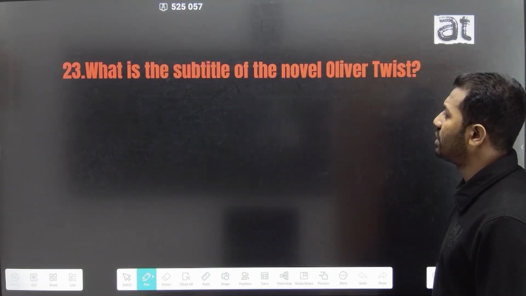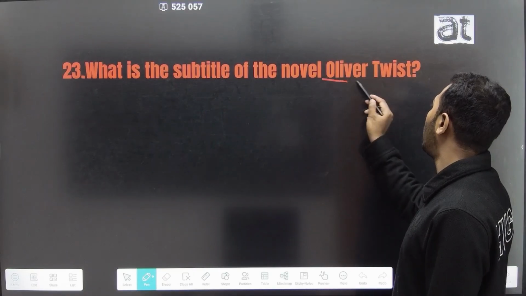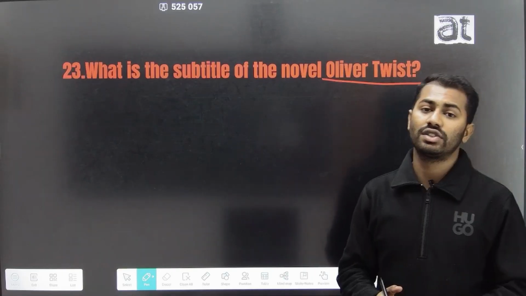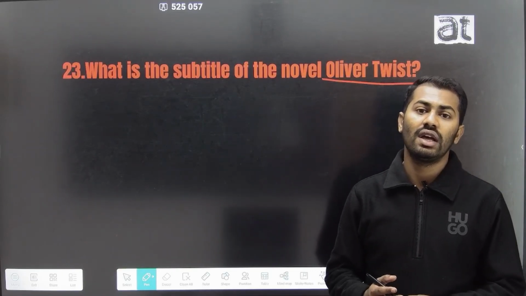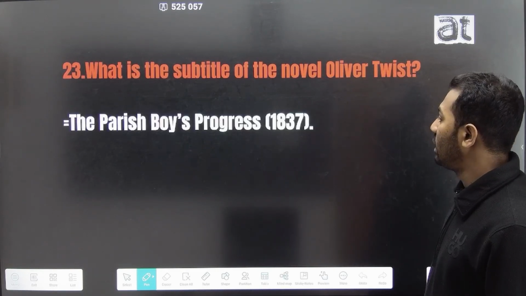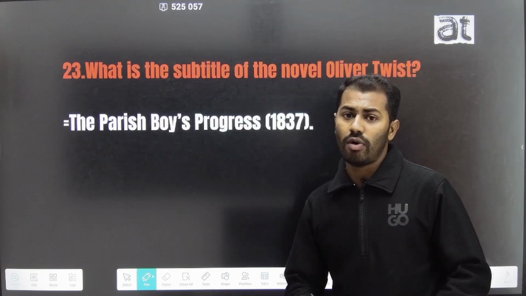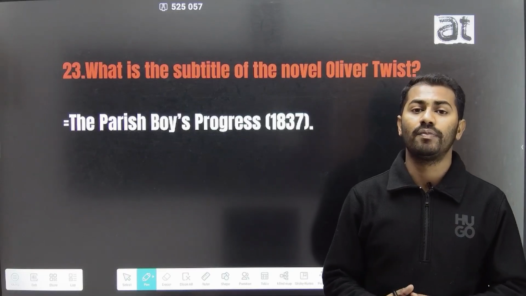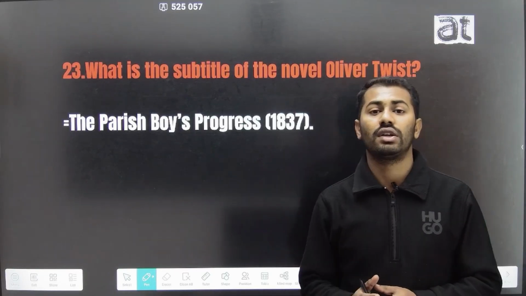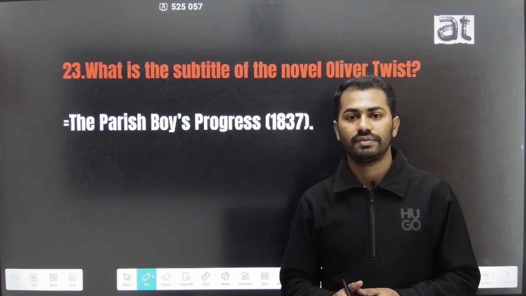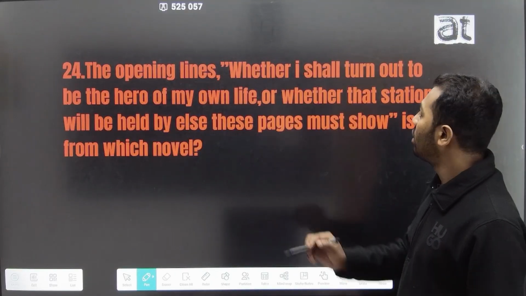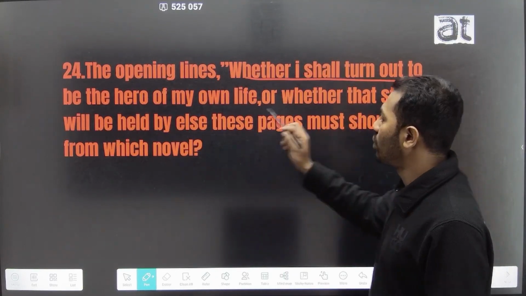The 23rd question is, what is the subtitle of the novel Oliver Twist? Oliver Twist is the second novel by Charles Dickens, published in the year 1837, and the subtitle of this work is The Parish Boy's Progress. The Parish Boy's Progress is the subtitle of Oliver Twist, and this novel is also part of Newgate fiction or the Newgate Prison novels.